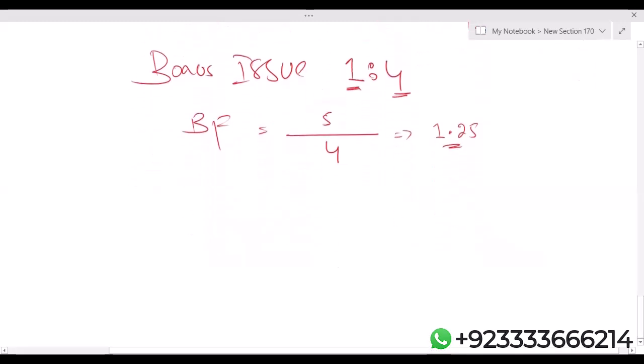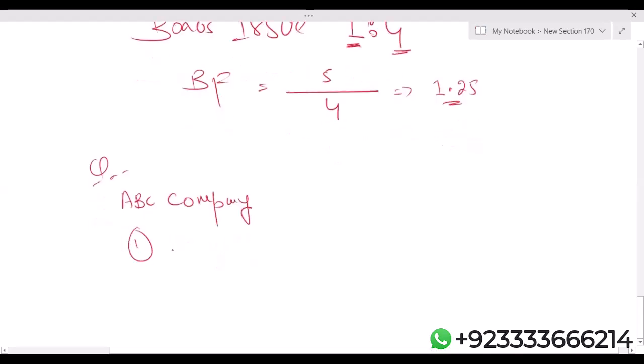For example, ABC company, 1st January 24, ordinary share capital is 1 lakh.